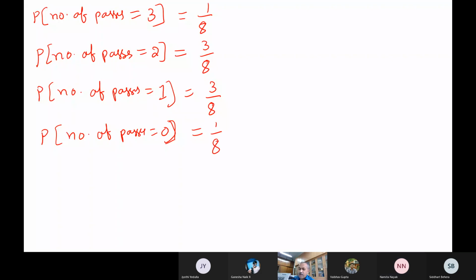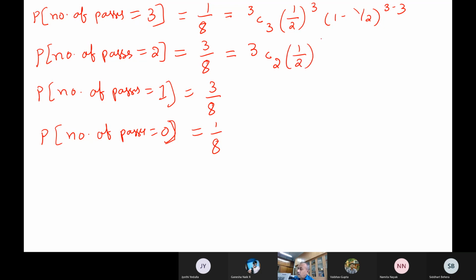Now if you see these numbers, you can write them beautifully like this: 3C3 (1/2)^3 (1 minus 1/2)^(3 minus 3). This you can write as 3C2 (1/2)^2 (1 minus 1/2)^(3 minus 2).